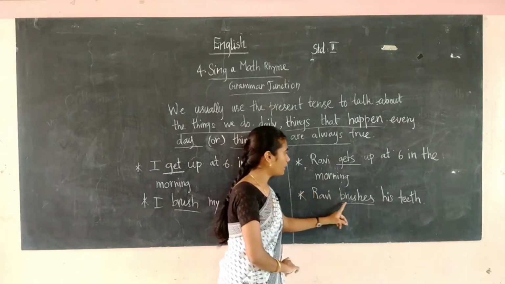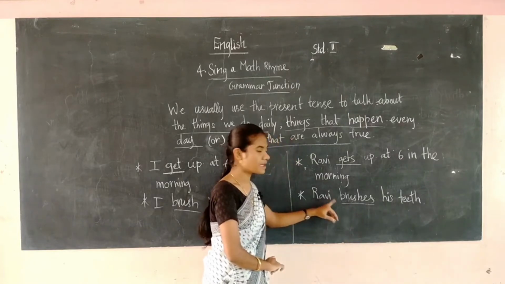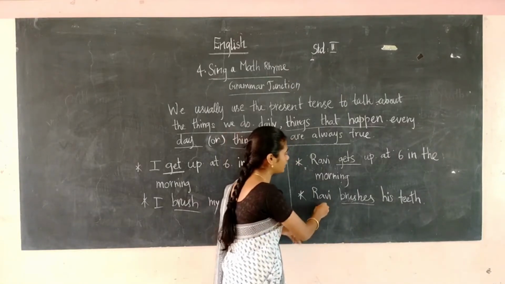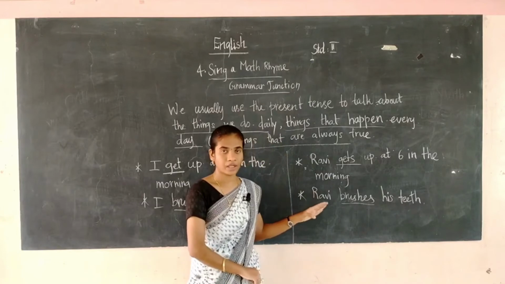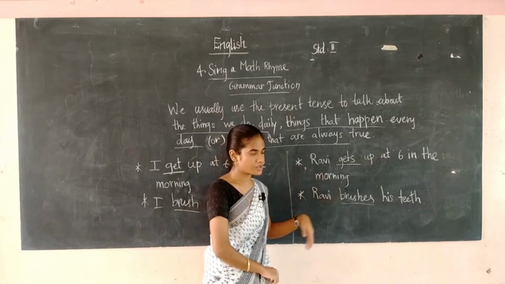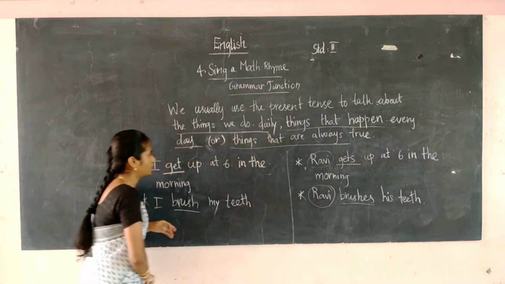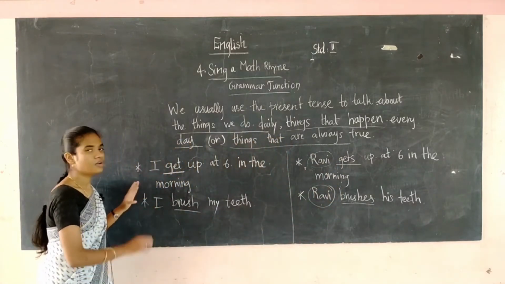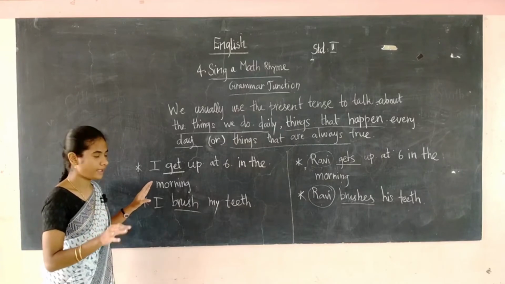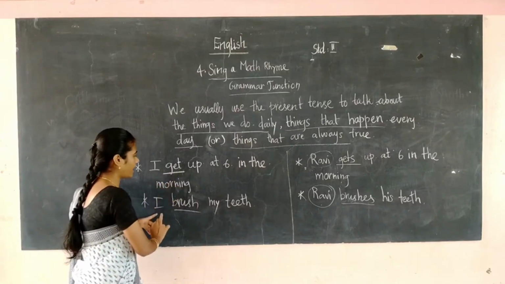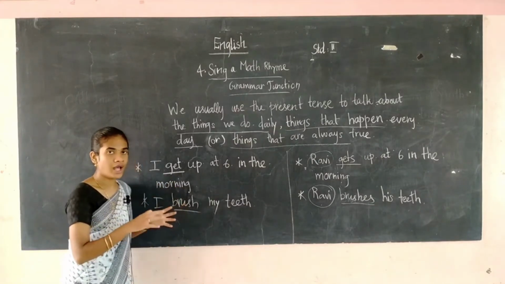Next one, Ravi brushes his teeth. So it's a singular. For the singular, we have to put s or es to the verb. Ravi is a singular one. Then for I, we no need to add anything. I get. I brush. So we no need to add anything.